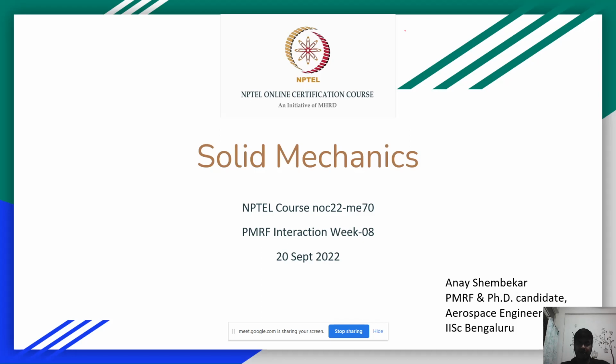This week we'll be covering some practice problems related to the concepts covered in week 8. In week 8, Professor Ajit Kumar taught us about extension, torsion, and inflation in the case of a hollow cylinder. We looked at some assumptions which simplified our overall problem, and from there on, we went on to derive the general solution when a cylinder experiences some pressure, as well as some torsion and extension forces.